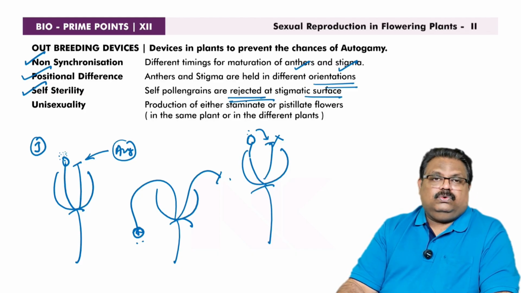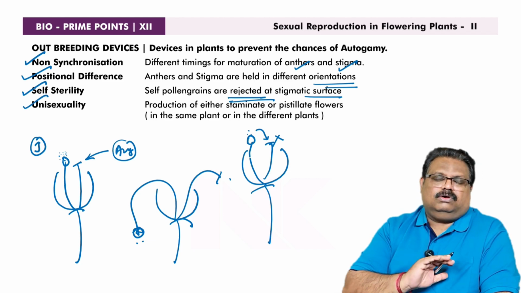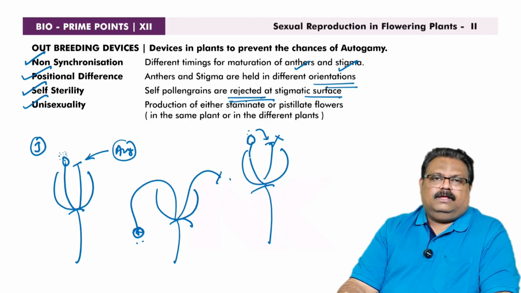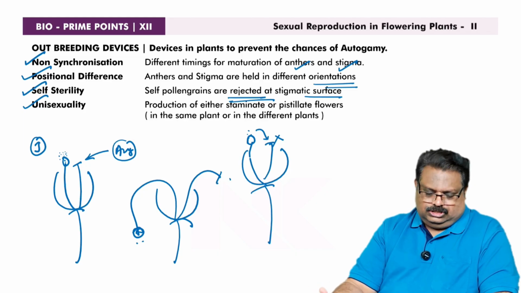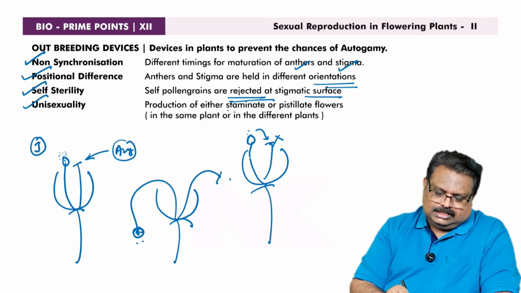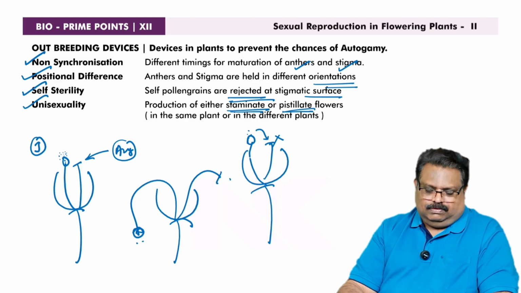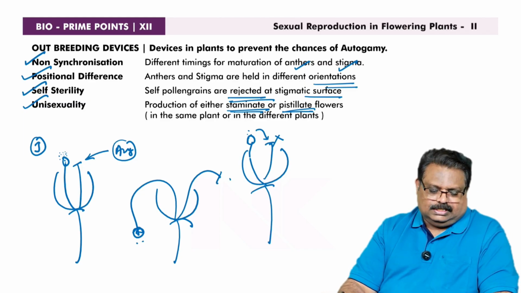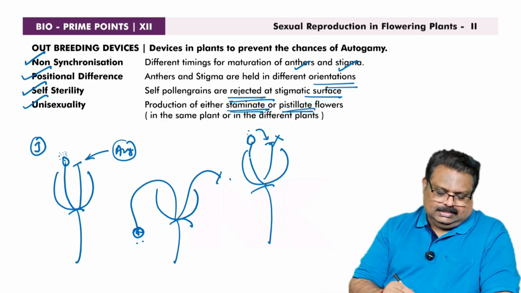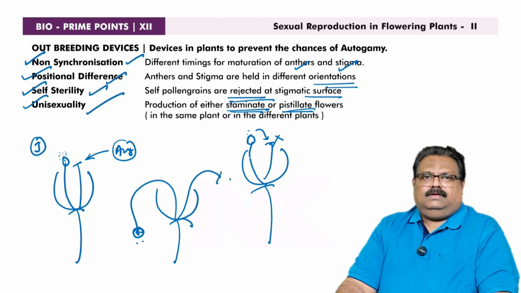The last one is called unisexuality. If the flower is unisexual, autogamy never occurs, isn't it? Unisexual means the flower may have either androecium only or gynoecium only. The production of either staminate, staminate means male flower, or pistillate, a female flower, on the same plant or in different plants. So that condition is called unisexuality. So the 4 outbreeding devices are non-synchronization, positional difference, self-sterility, and unisexuality.